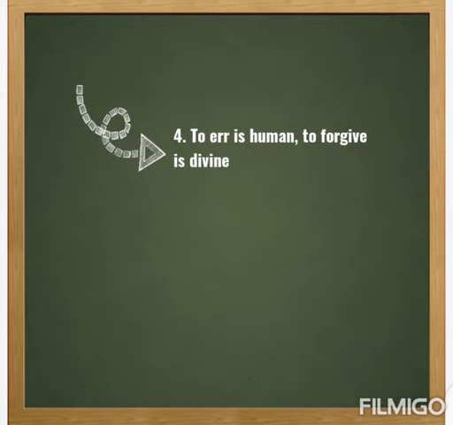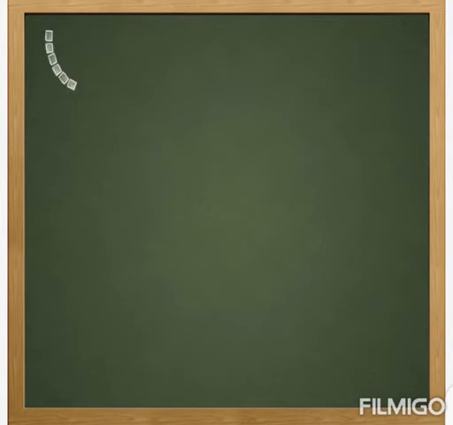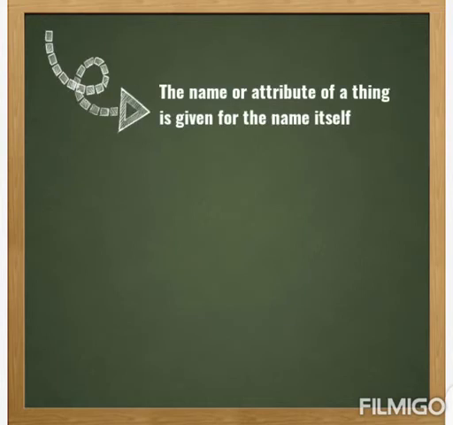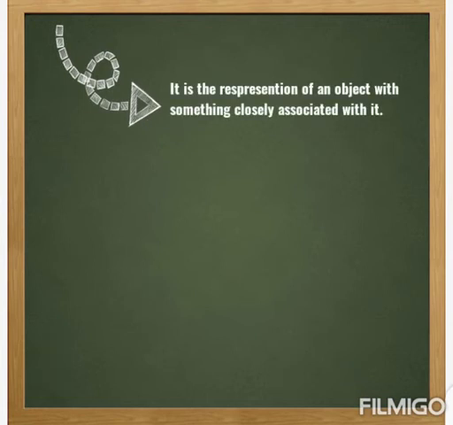The next one is metonymy. Metonymy is a figurative device in which the name or attribute of a thing is given for the name of the thing itself. It is the representation of an object with something closely associated with it. This kind of expression means that when we use something that is associated with one thing to represent, to qualify, or to make a symbolism of such a statement.